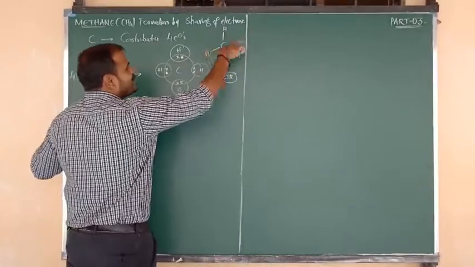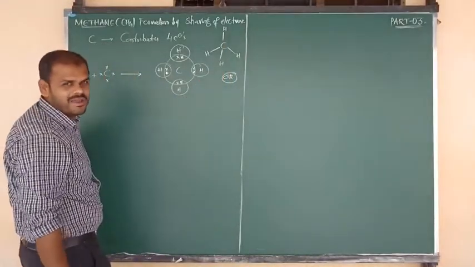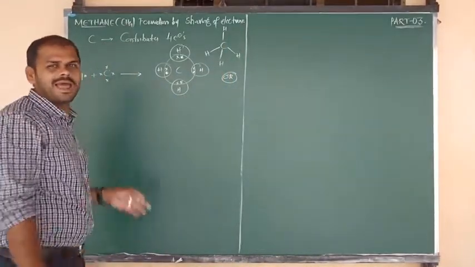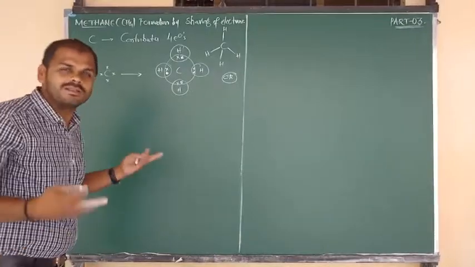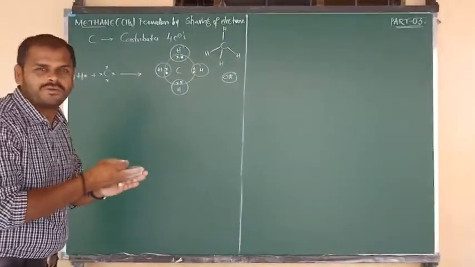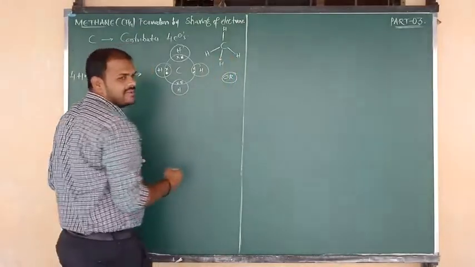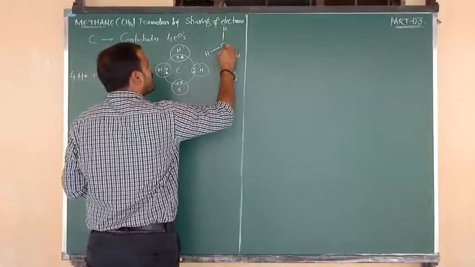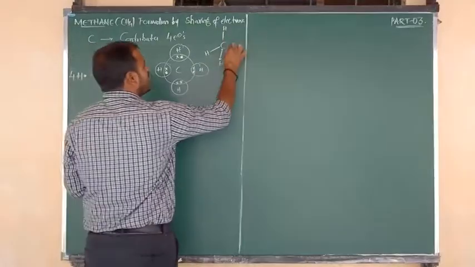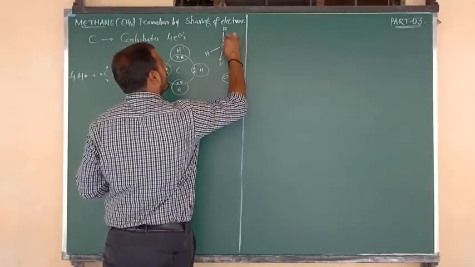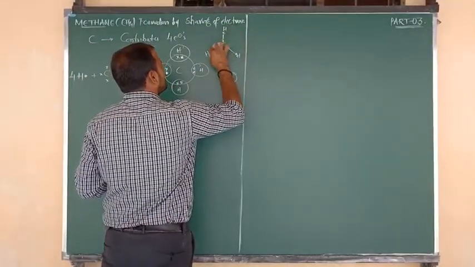So here we have written four lines in the methane molecule, which indicates methane has four covalent bonds. All of them are formed by the mutual sharing of electrons. So this is the electron given by the hydrogen and one more electron given by the carbon. Similarly, you can consider all four hydrogen bonds.